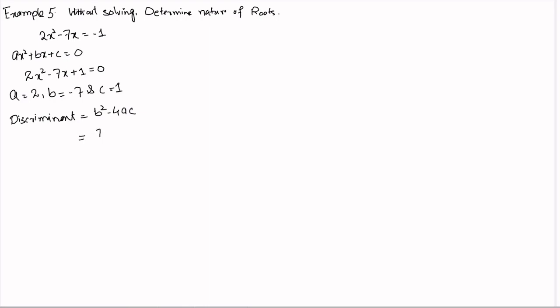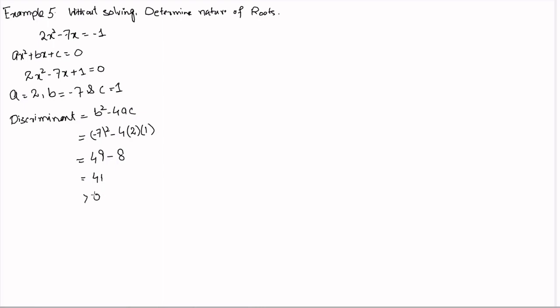So we have minus 7 square minus 4 into 2 into 1. So 7 square is 49 minus 8. 4 multiplied with 2 is 8. So the value of the discriminant is 41.